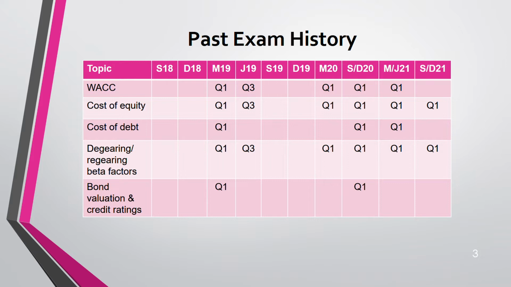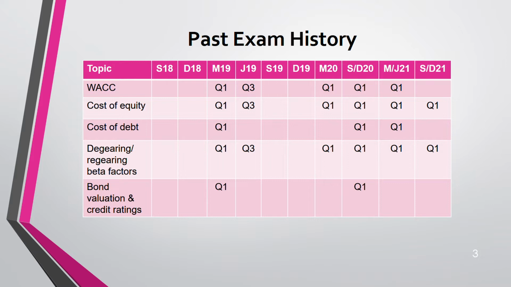If WACC comes, cost of equity comes, with that comes cost of debt, then de-gearing and re-gearing will come, because to find WACC you have to de-gear, re-gear, asset beta, equity beta, you have to know all this. You have to be a pro by now at this. If you're not, please go back and do the questions. Do enough questions until you are a pro. Then bond valuation and credit ratings. There also you need WACC.